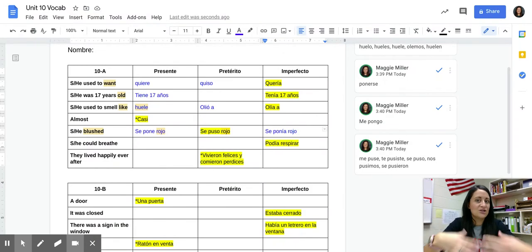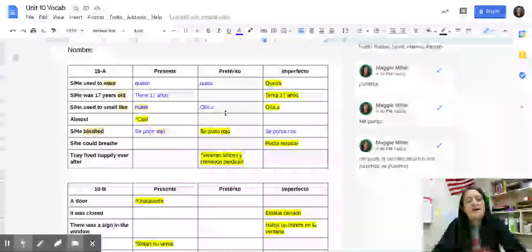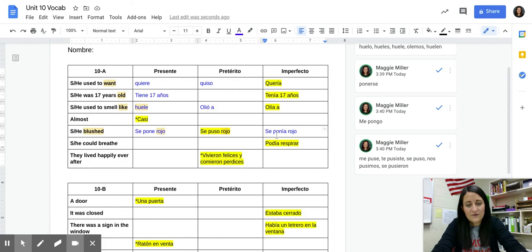Like, didn't matter what happened, she was always blushing. And so when I talk about Maggie and her blushing, I would talk about her in the imperfect tense because Maggie always used to blush, right? And that's the imperfect. That's different than saying, I blushed yesterday when I slipped on the ice, right? Or when I was embarrassed, because that's a specific instance. Imperfect, remember, that's over a large period of time.